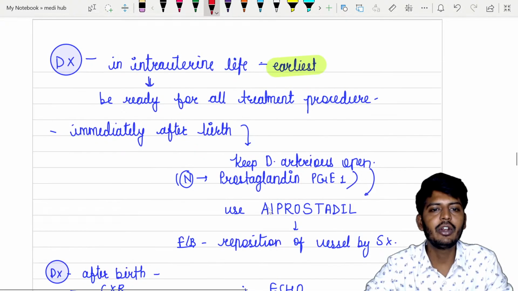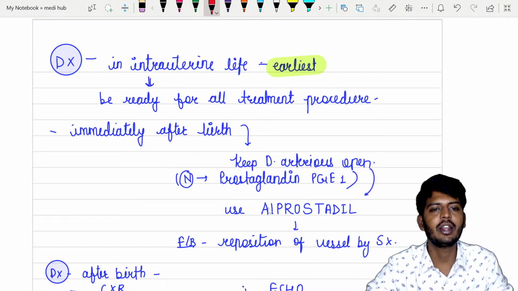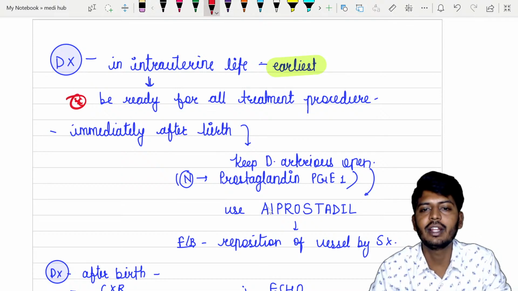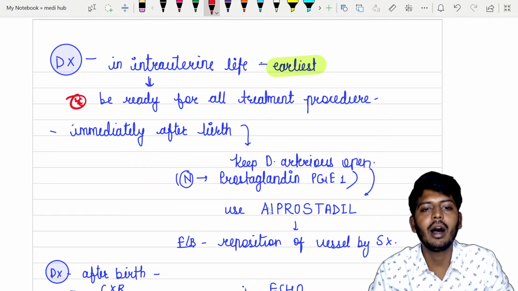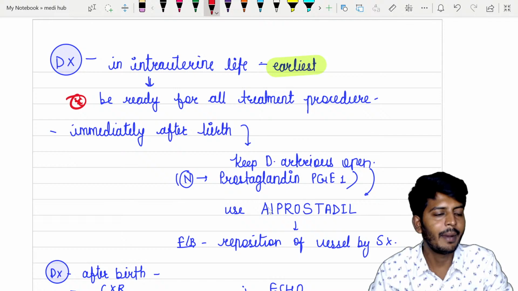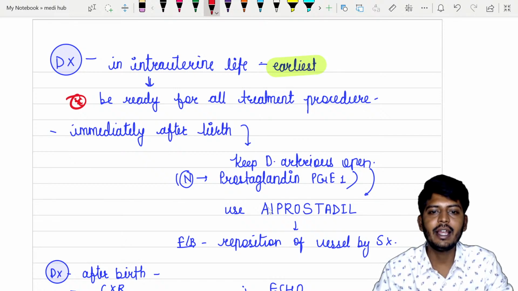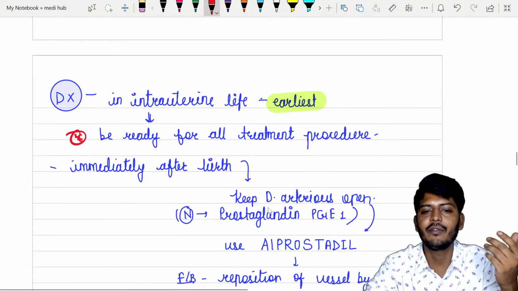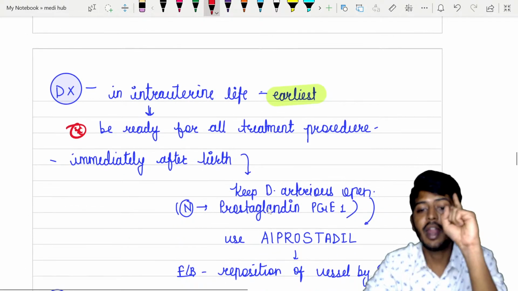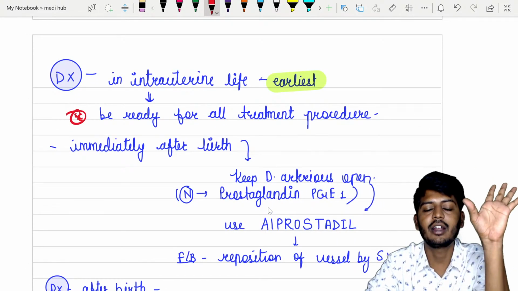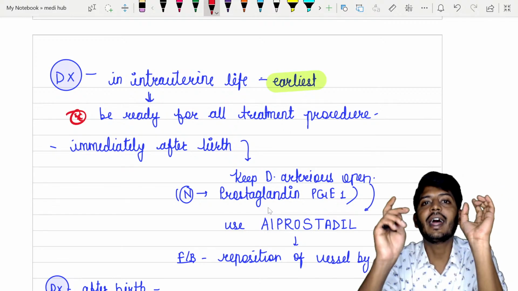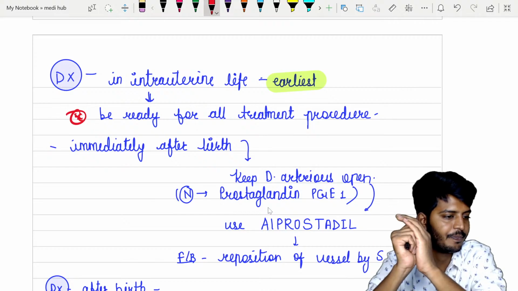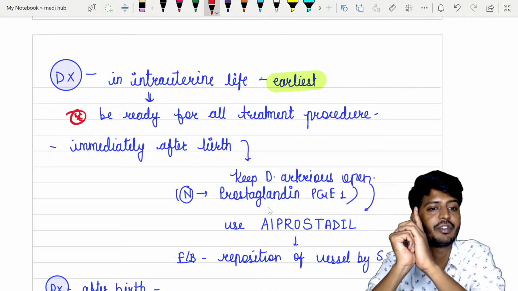Okay. So during the intrauterine life, be ready. If you made the diagnosis during the intrauterine life, means immediately keep all the equipment required for the surgery by the time of birth. Okay, immediately after the birth, what we are supposed to do? See, normally, physiologically, any person after birth, ductus arteriosus will start to close. Now, what we have to do is that keep the ductus arteriosus open. This is a point to be remembered. Ductus arteriosus must be kept open in a transposition of great vessel patient. Pura statements in the transposition of great vessel patient.